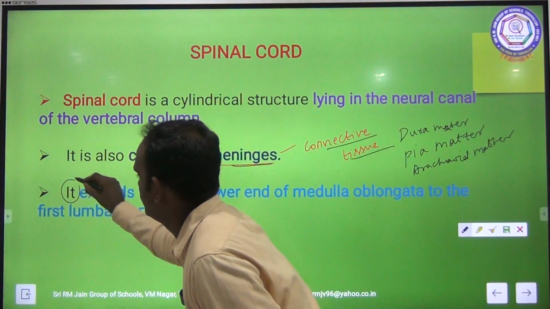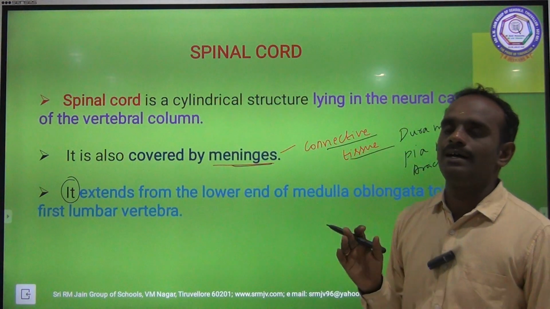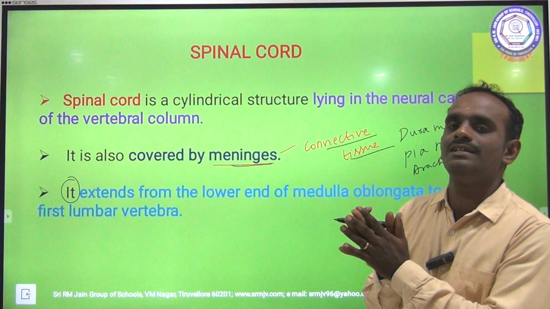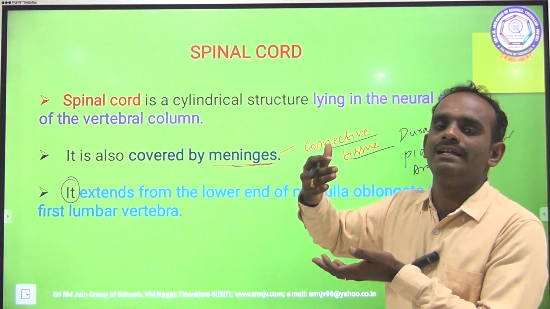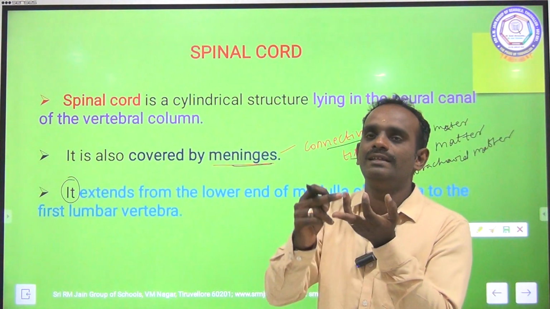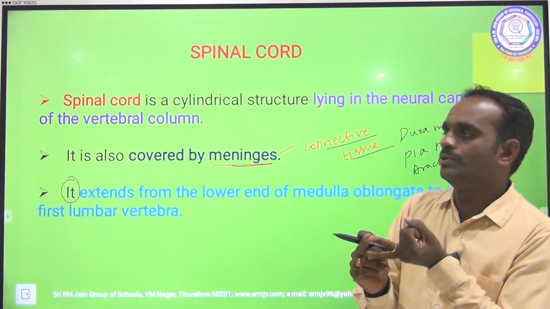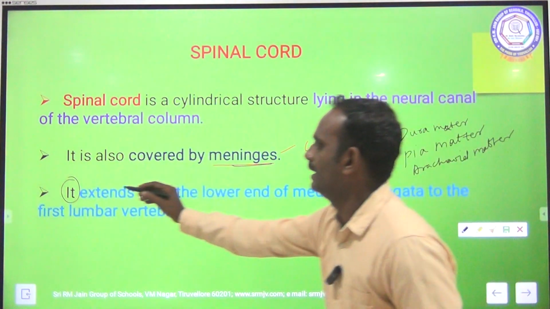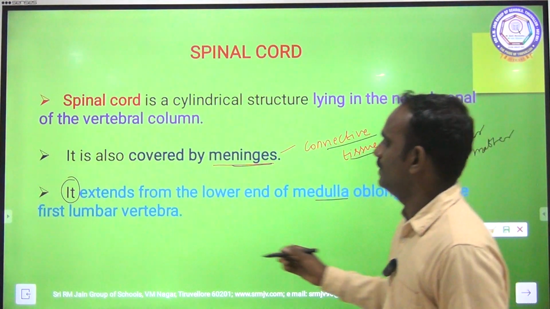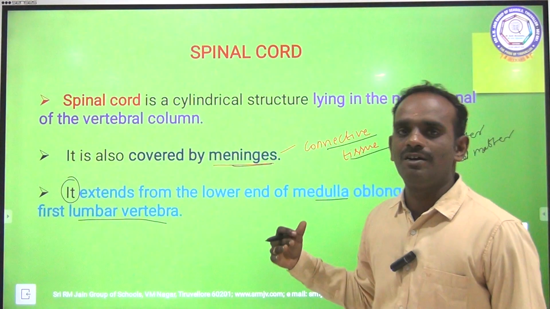The spinal cord extends from the lower end of the medulla oblongata. Medulla oblongata is nothing but the posterior part of the brain. Brain has three different parts: forebrain, midbrain and hindbrain. In that hindbrain, what are the parts? Pons and medulla oblongata. So from the posterior end of the medulla oblongata, the spinal cord extends up to the first lumbar vertebra. Lumbar vertebra is nothing but one of the parts of the vertebral column. Clear?